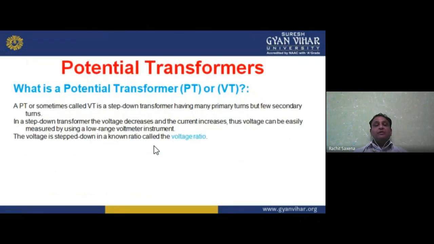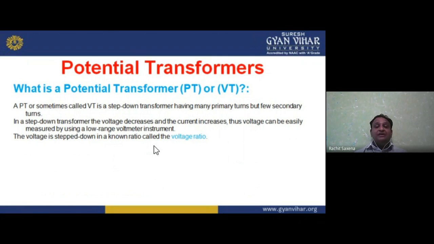Now, potential transformers. What is a potential transformer, PT or VT? Somewhere you find it written as VT, somewhere as PT. A PT, sometimes called VT, is a step down transformer having many primary turns but few secondary turns. In a step down transformer, the voltage decreases and the current increases, V2 by V1 equals I1 by I2. So in a step down transformer, the voltage decreases and the current increases on the secondary side.